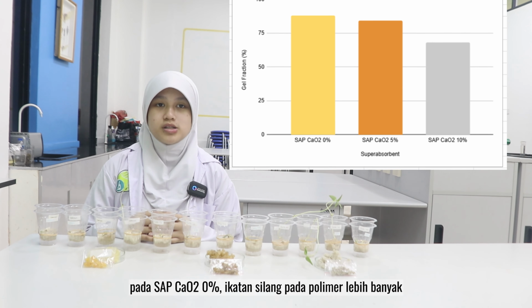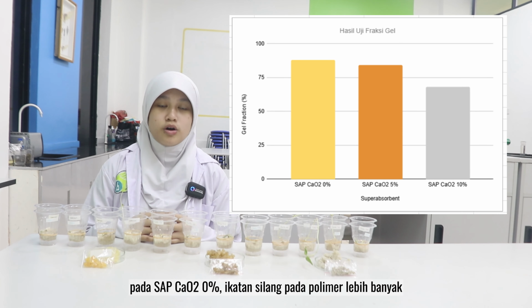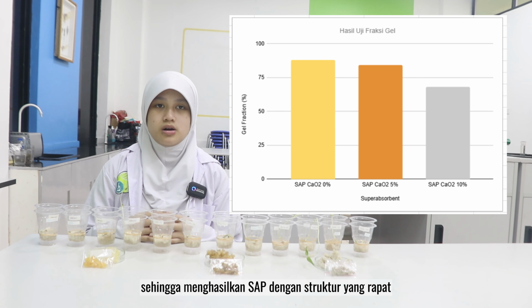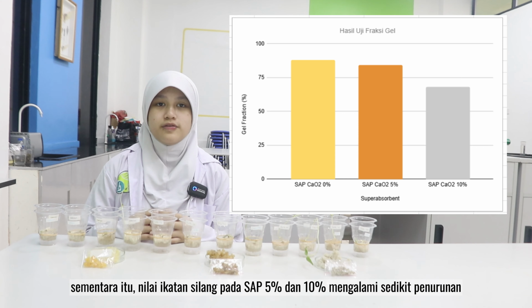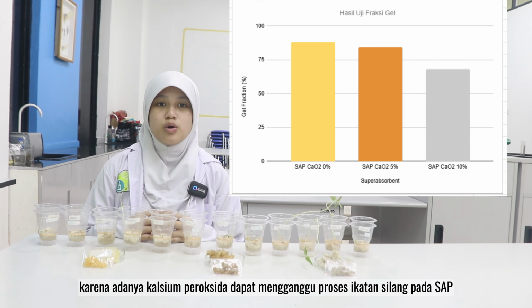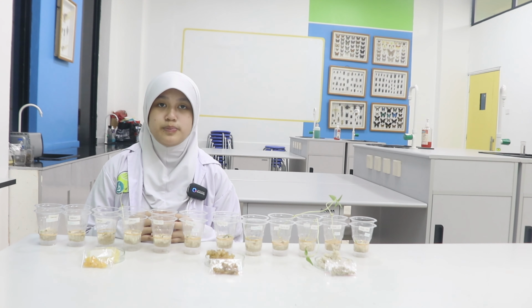In SAP calcium peroxide 0%, there are more cross-links in the polymer, creating SAP with a tight structure. Meanwhile, the cross-linking value in 5% and 10% experiences a slight decrease because the presence of calcium peroxide could interfere with the cross-linking process in SAP.